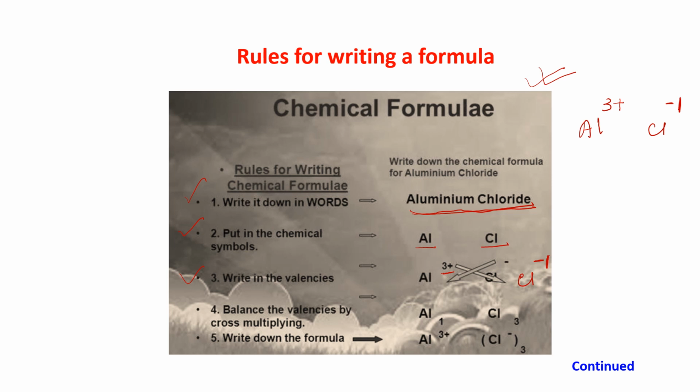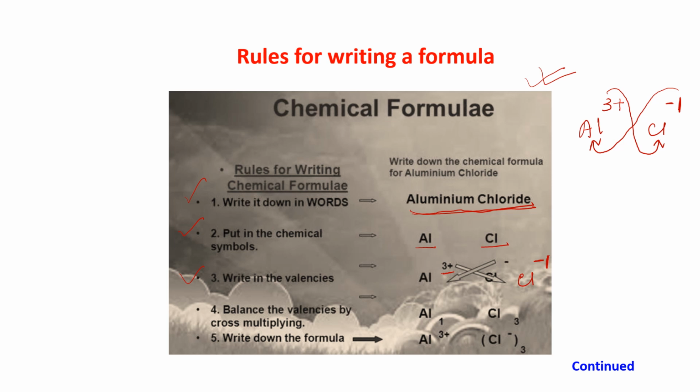You may write 1 or not; if you do not write 1, it is understood that 1 is there. First you write the valencies at the top, and then you crisscross. Bring this 1 here with Al and bring this 3 to Cl.